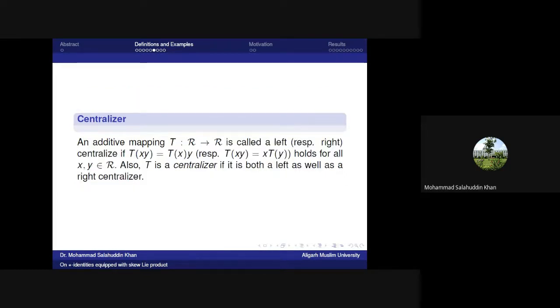An additive mapping T from R to R is called a left centralizer if T(xy) equals T(x)y, and is said to be a right centralizer if T satisfies the condition T(xy) equals x T(y), and T is said to be a centralizer if it is both a left as well as a right centralizer.